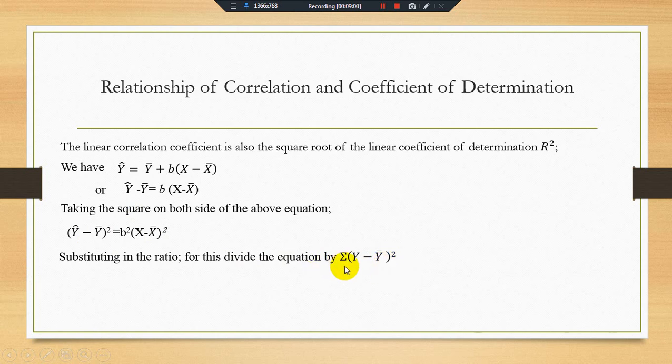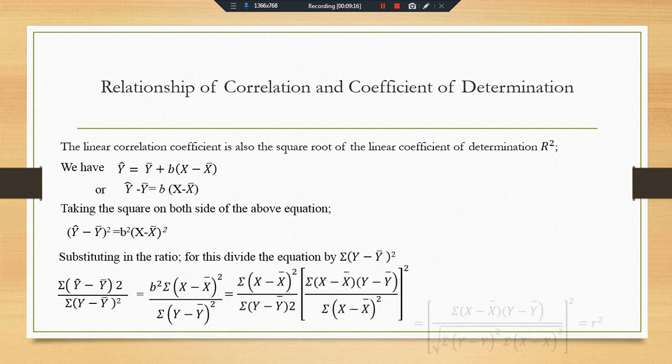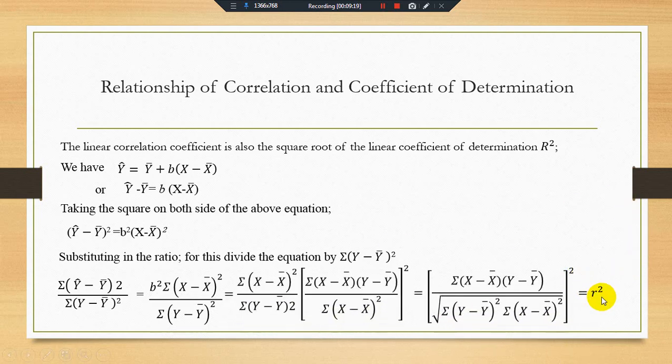So this is our total variation. When you divide by this total variation on the left side of the formula, then this is equal to r square. If we simplify this formula, then our r square formula becomes as shown, and if you take the square root of this formula, then our simple correlation becomes as shown.